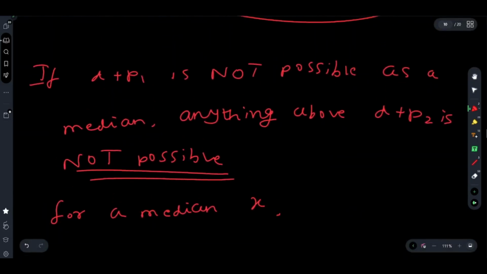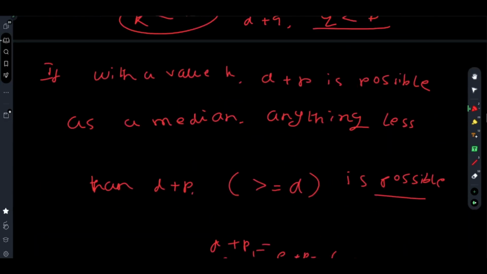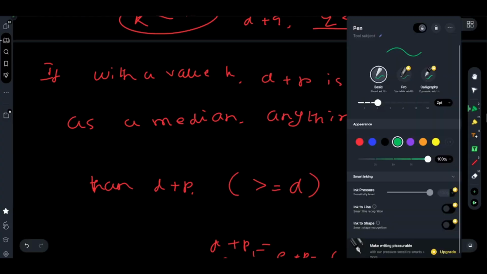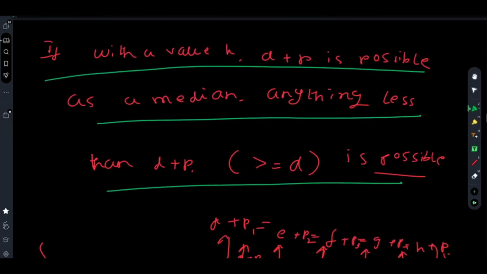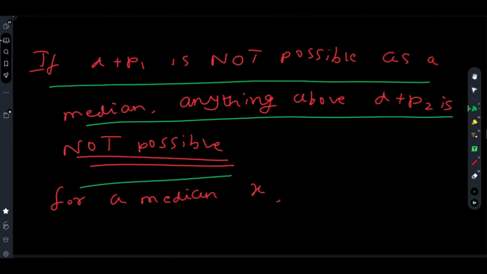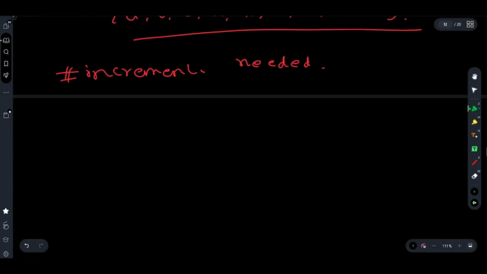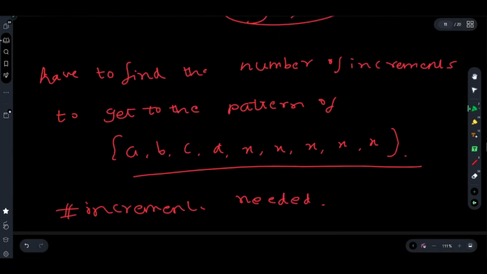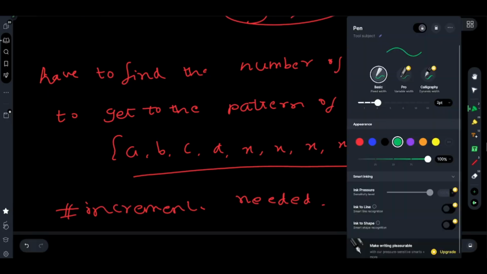Okay, before that, this is the condition for binary search. You have understood this is a question of binary search. So these are the conditions. I will mark the conditions with green. These are the conditions of binary search. First we will do linear search, obviously, from d to n minus 1. But first we will find out how to find the number of increments to get the pattern of this one.